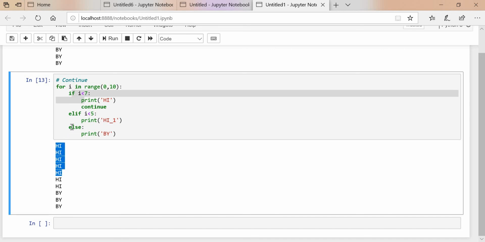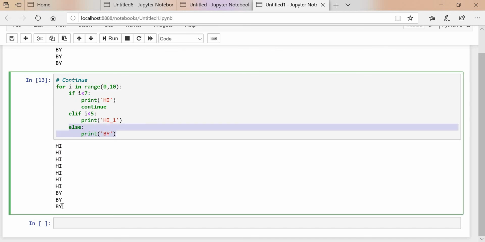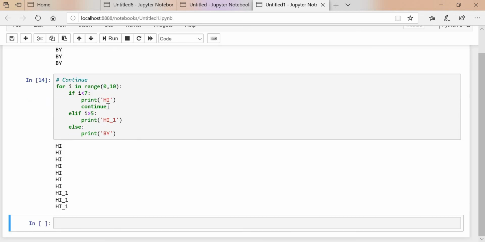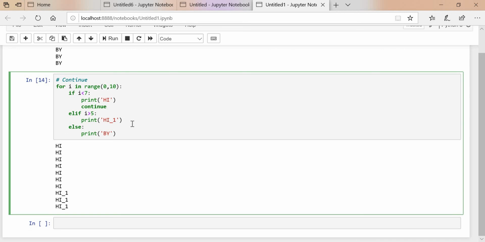So that's why it goes down and checks this condition and prints bye over here. So change this condition like this, and it prints hi_1. Okay, now the continue statement is used to continue the loop. If you have run this one and you want to run the one below also, just put continue over here.